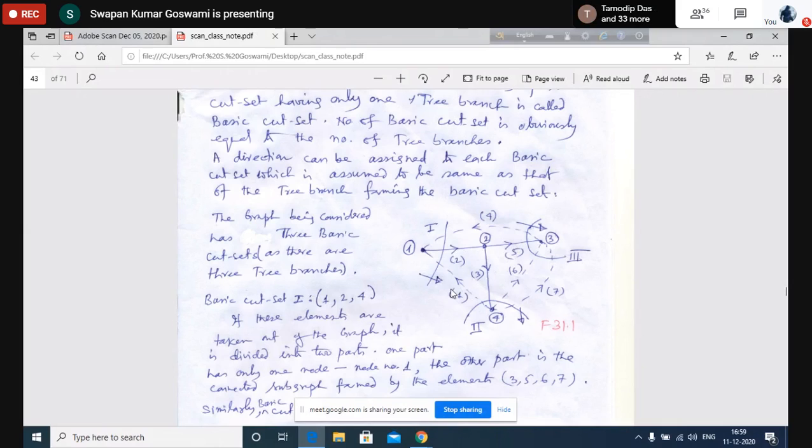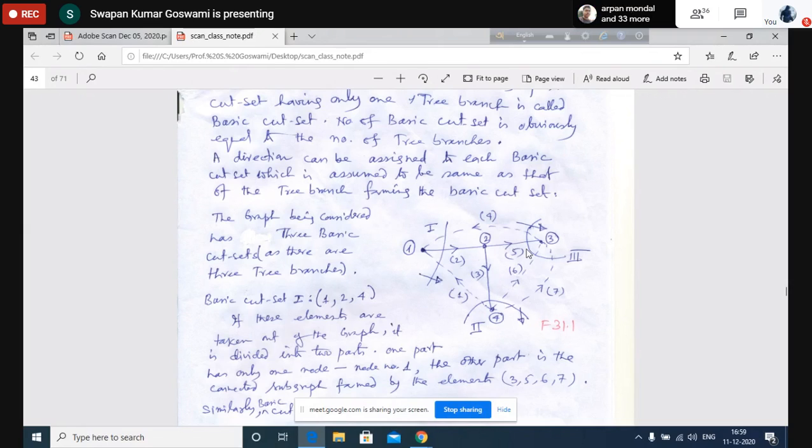So though 1, 3, 5, 4 is a cut set, that means if 1, 3, 5, 4 are removed together, then a cut set will be formed. But this will not form a basic cut set, because 3 and 5, there are two tree branches. That's why we are not identifying this 1, 3, 5, 4 as a basic cut set.